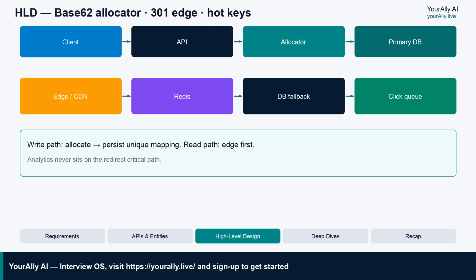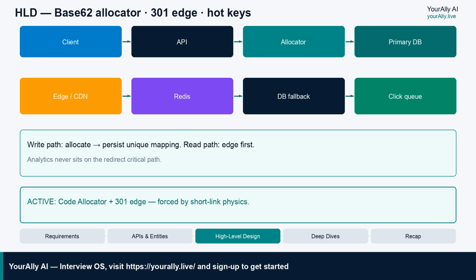High level design. The topic forces boxes, not generic CRUD. Write path: client hits the shorten API. A code allocator hands out the next value from a range or pool. You encode base 62, insert the URL mapping into the primary database with a unique constraint, and return the short URL. On conflict, retry, or 409 for aliases.